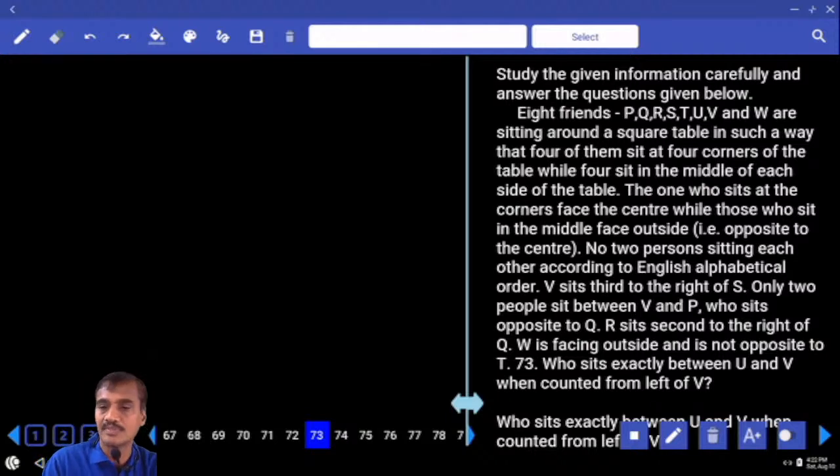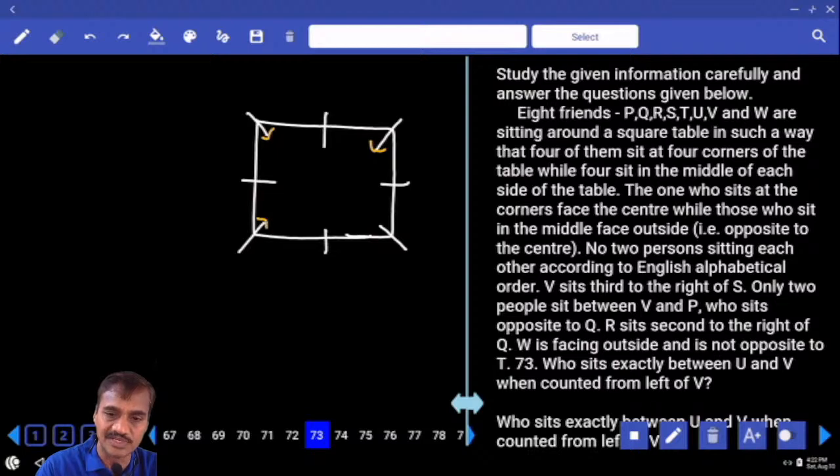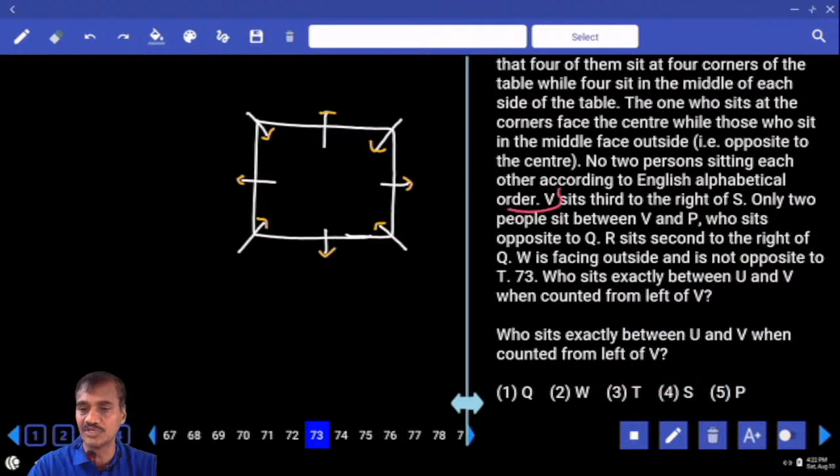Done with this? Then coming back to this one. Now how many persons are there? 8 persons were there. These 8 persons were seated around a square table, where 4 are at the corners and 4 at the centers. The persons who are at the corners are facing towards the center, and those at the centers are facing away from the center. Then no 2 persons sitting next to each other are in alphabetical order. This is crucial information.